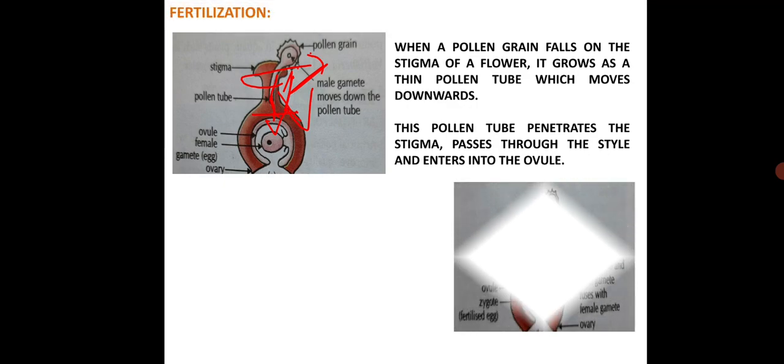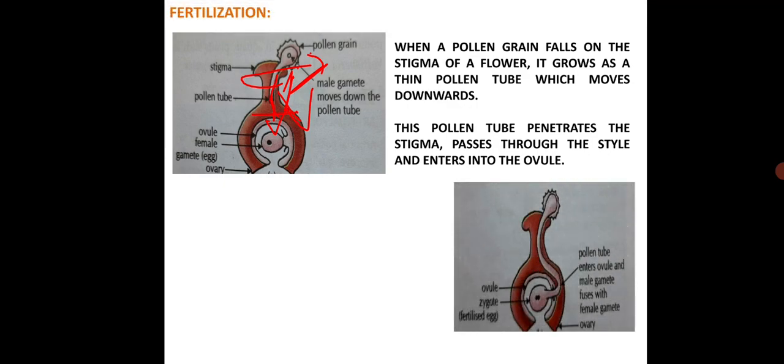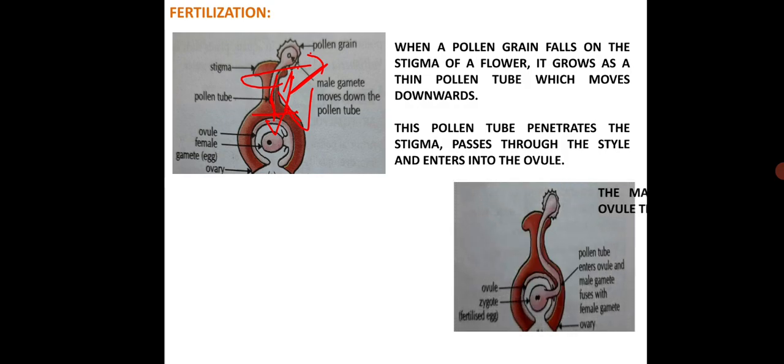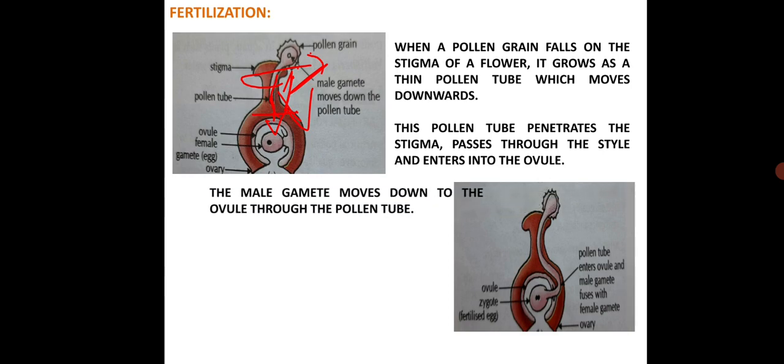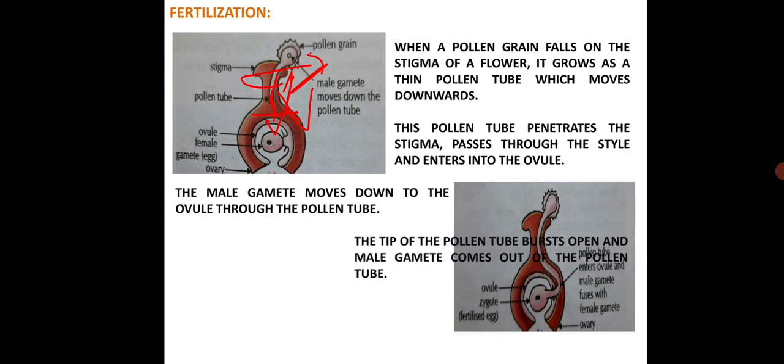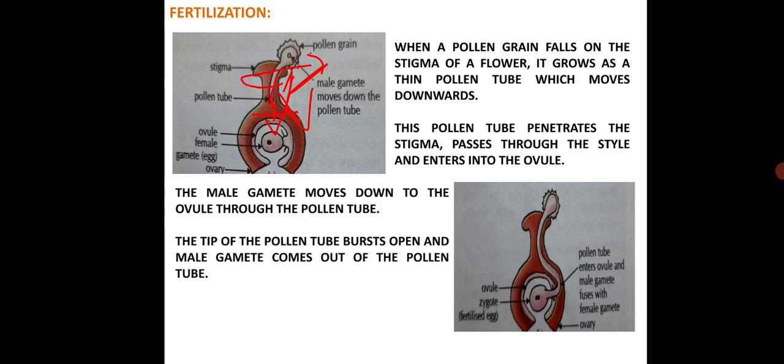Now what happens inside the ovule? The male gamete moves down to the ovule through the pollen tube. The tip of the pollen tube bursts open and the male gamete comes out of the pollen tube.